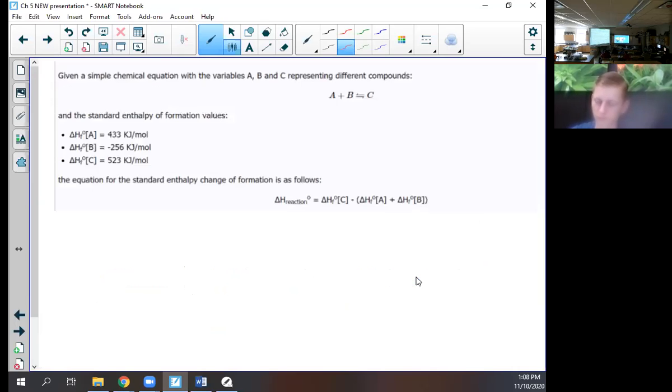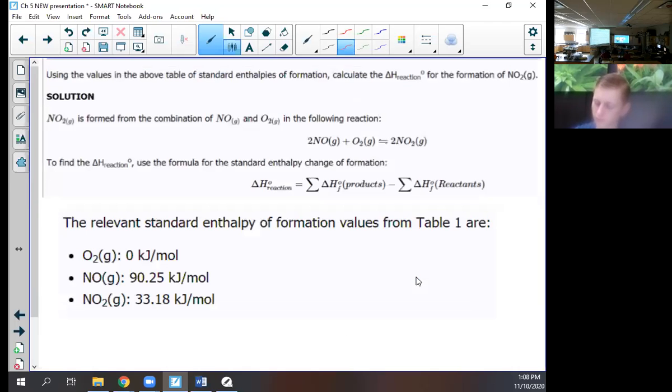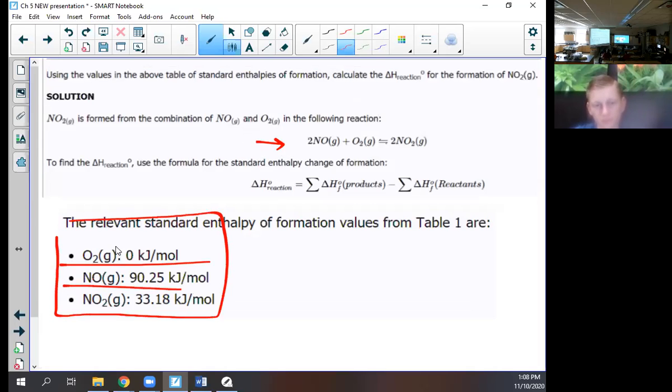Okay, this is how one of these would look. Oh, let me go here. We'll come back to it because we have to. You would be given a balanced reaction. You would be given a table. So this would be the table right here that shows you the enthalpy change for the parts of the reaction. Then you just plug them in with their coefficients. So see how there's a 2 right here?